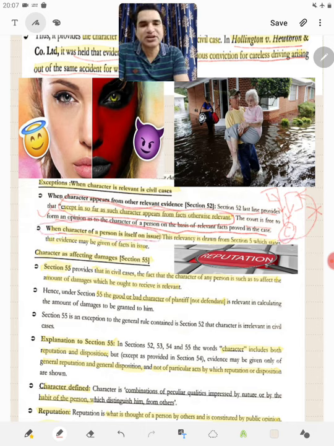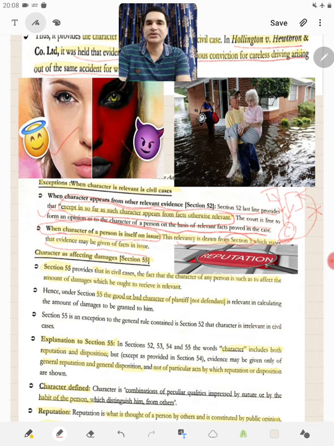When the character of a person is itself in issue, that is, whether he is of good character or she is of bad character, then section 52 says that it becomes relevant. This flows from section 5, which states that evidence may be given of fact in issue or relevant fact. So when character itself is a fact in issue, then under section 5 it becomes relevant.